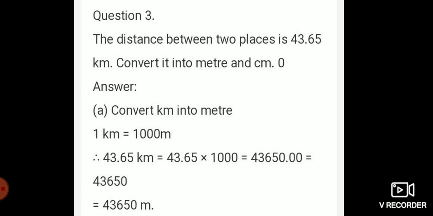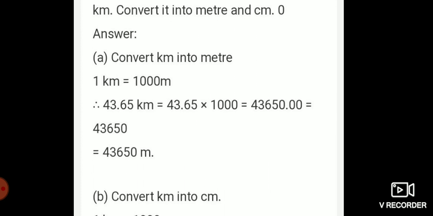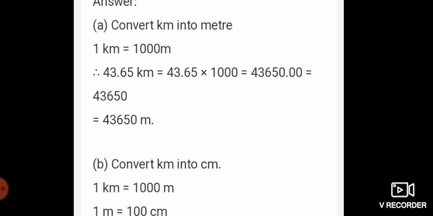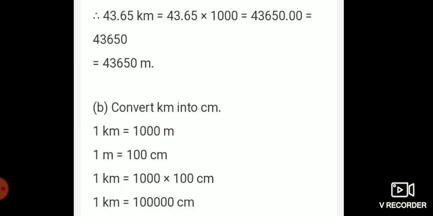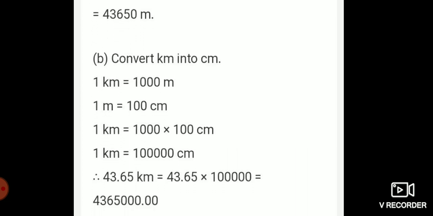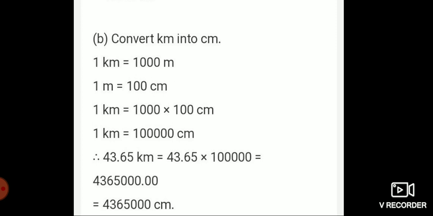So 43.65 kilometer is equal to 43.65 into 1000. So the answer is 43,650 meter.